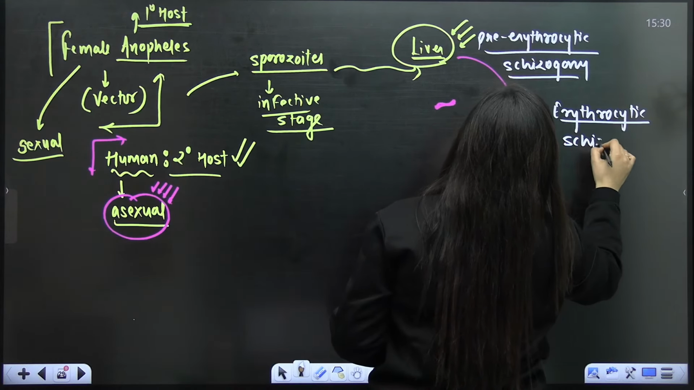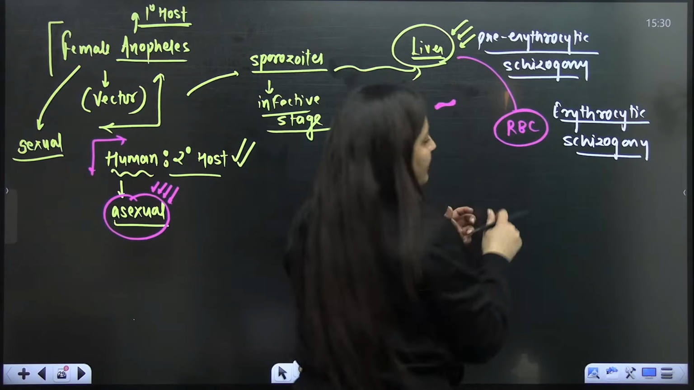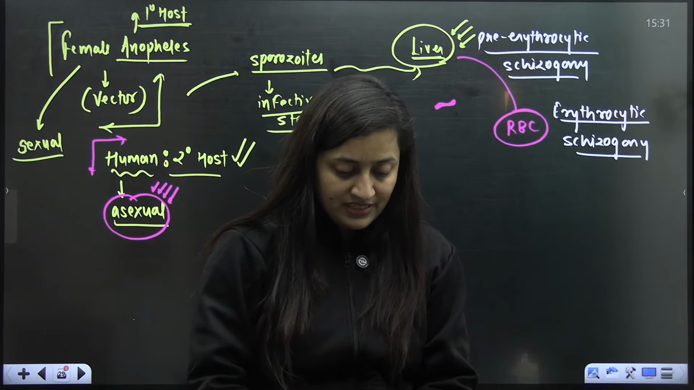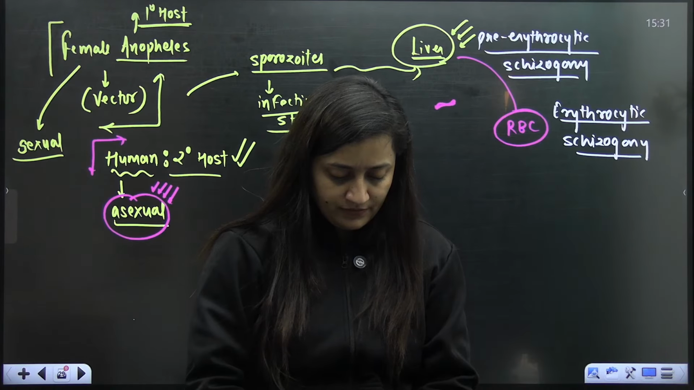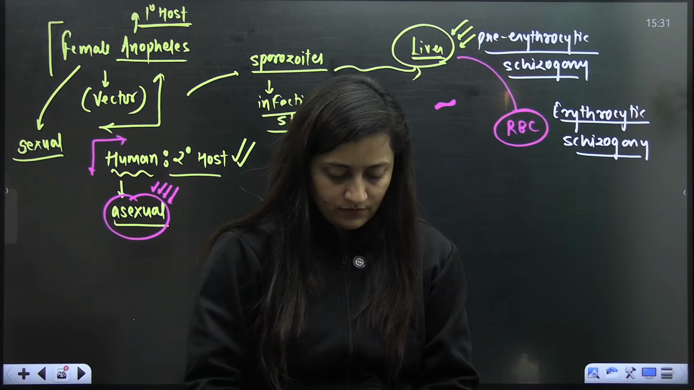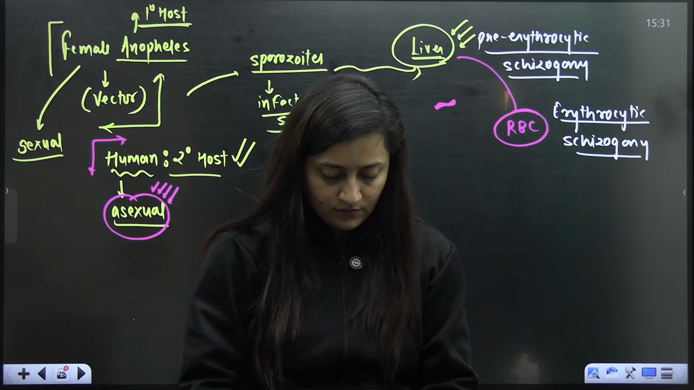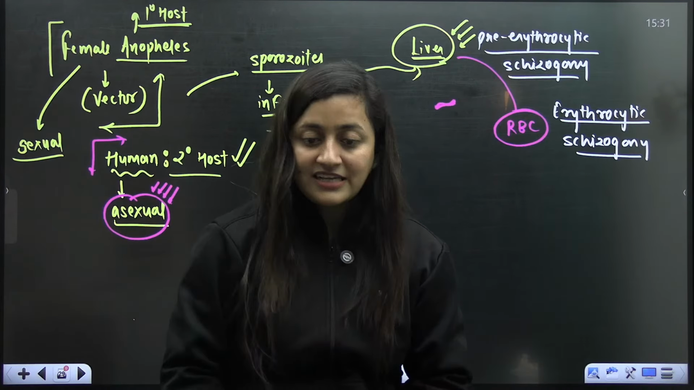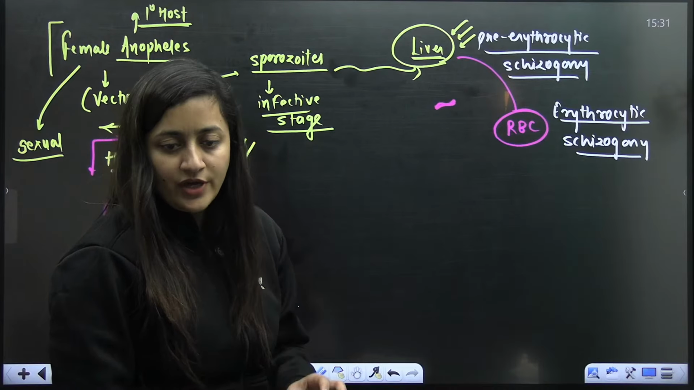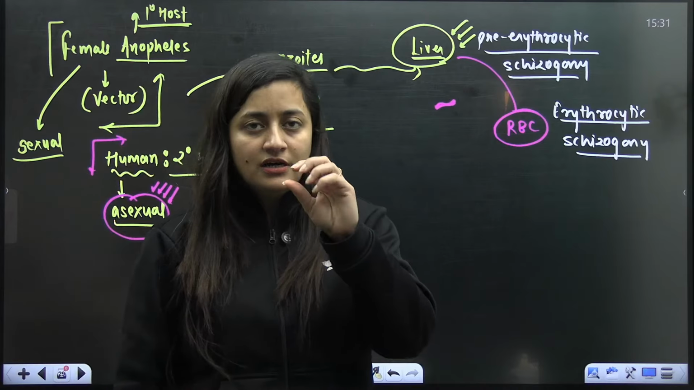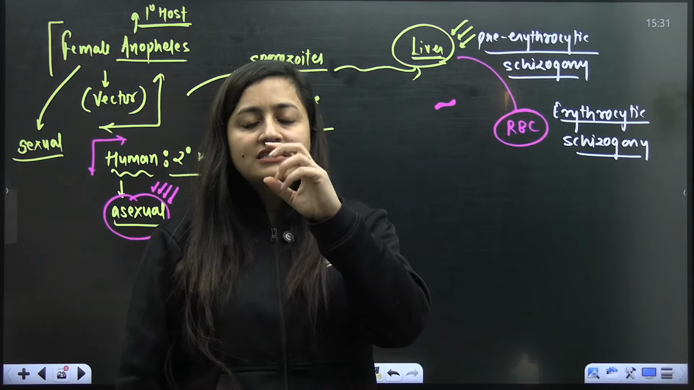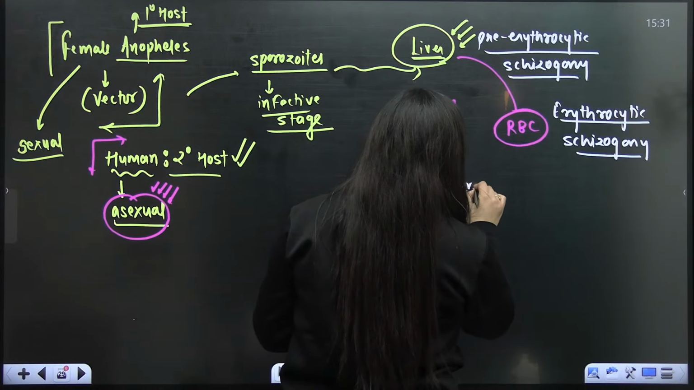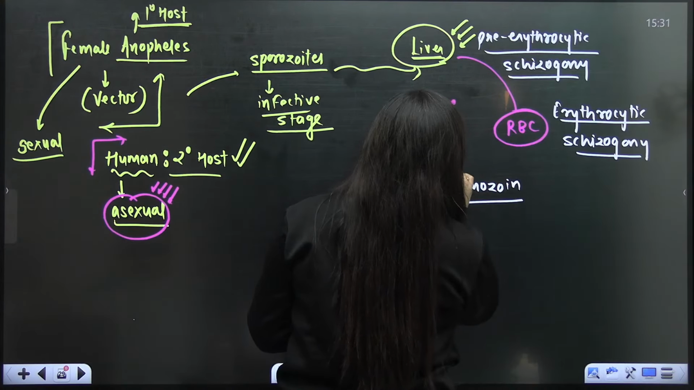In this case, they start infecting the RBCs and feeding on them. In the RBCs, the merozoites start feeding on the hemoglobin as well. They rupture the RBCs, and there is the release of hemozoin, which is the toxin.